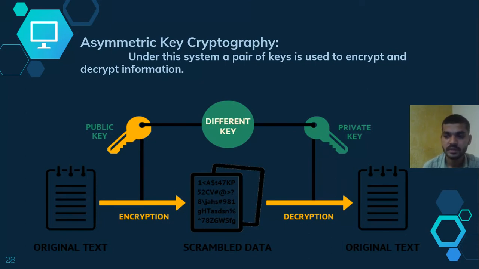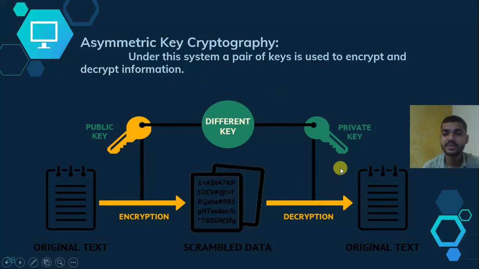In the last topic we saw that in symmetric key cryptography it is the same key. So what is a public key? Public key means it is a key which is readable, or which is known by everyone. Publicly known, everyone knows about that key. Private key means it is known only by you. The sender doesn't know the receiver's private key, and the receiver doesn't know anyone else's private key. Private key means private, known only by you. Other than you, no one knows about this key.